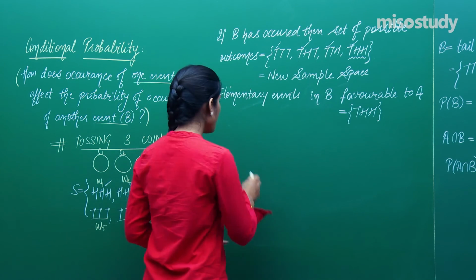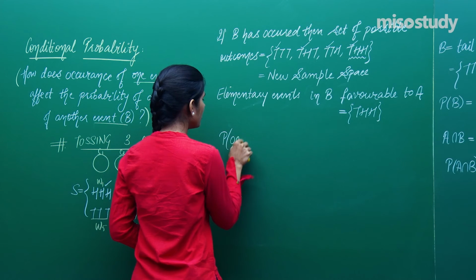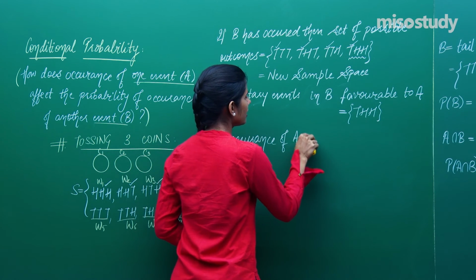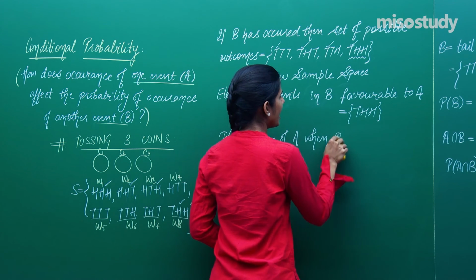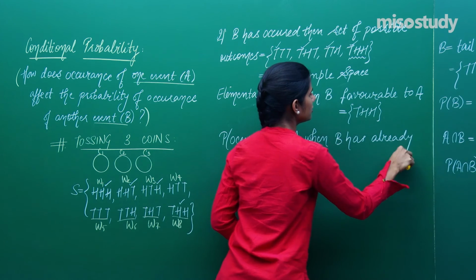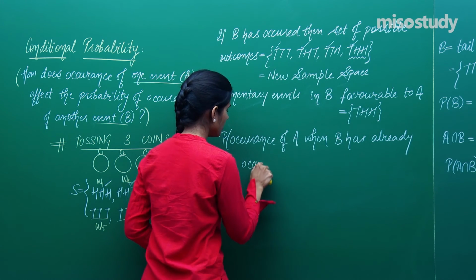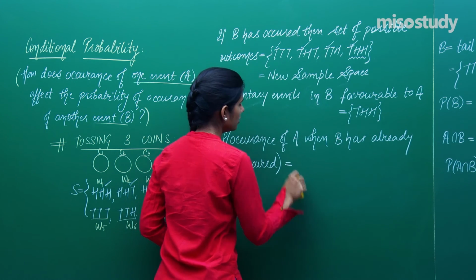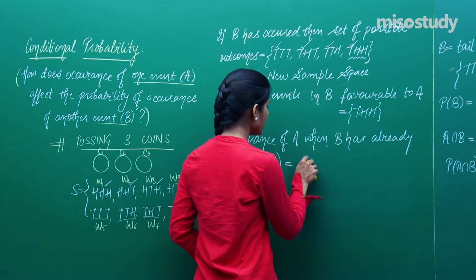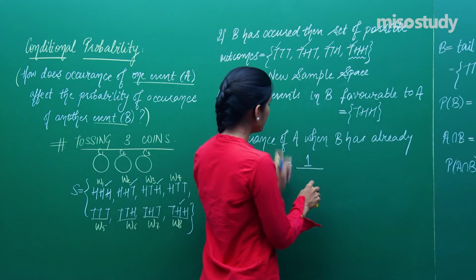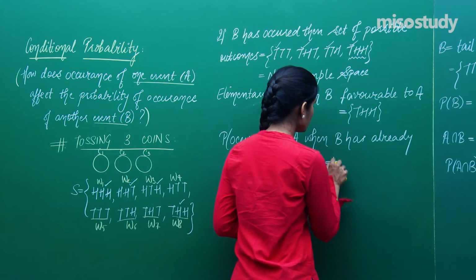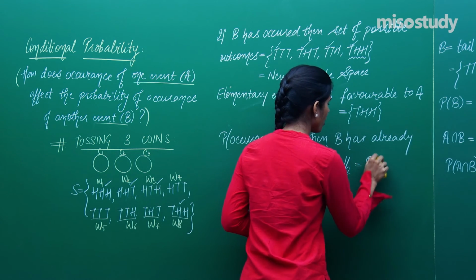So what will be the probability of occurrence of event A when B has already occurred? It will be the number of elementary events in B which are favorable to A upon the total number of elementary events in B. Clearly this is not equal to 1 by 2, which was my probability of A.